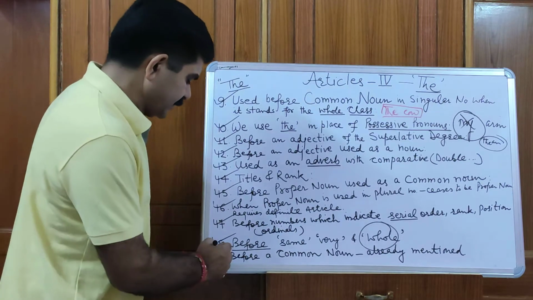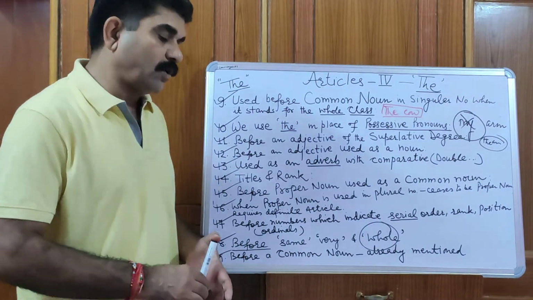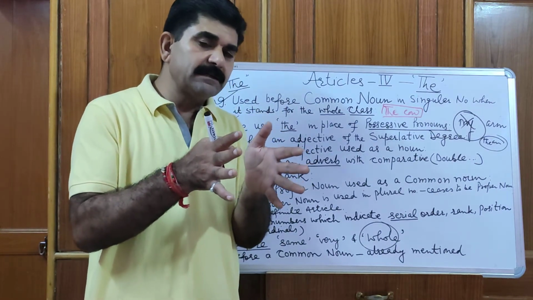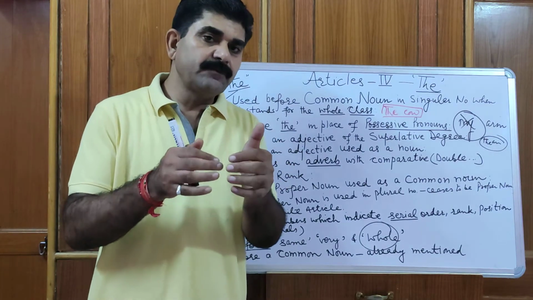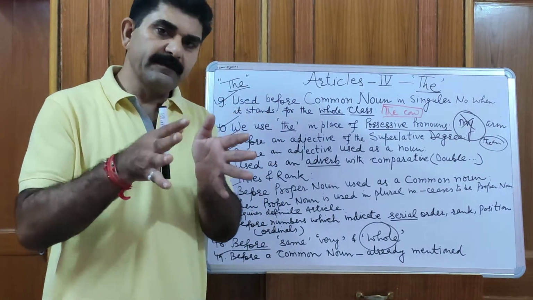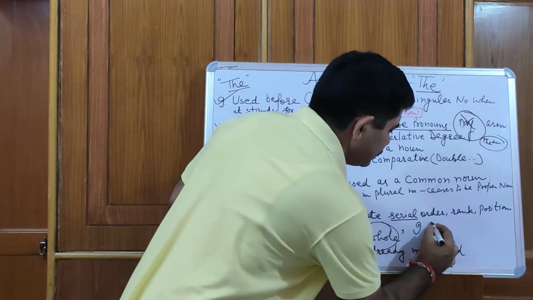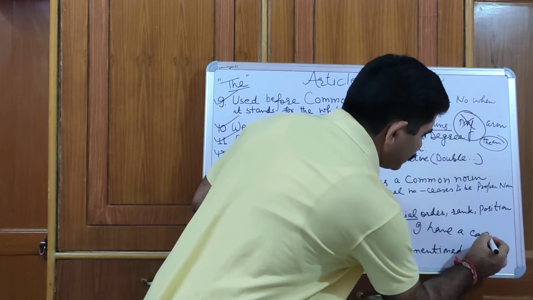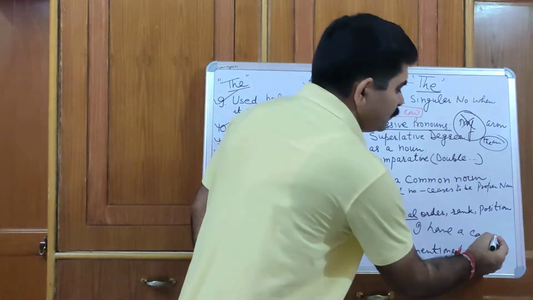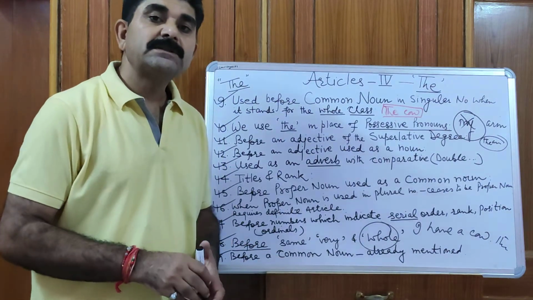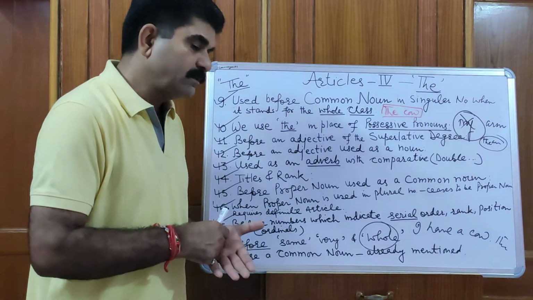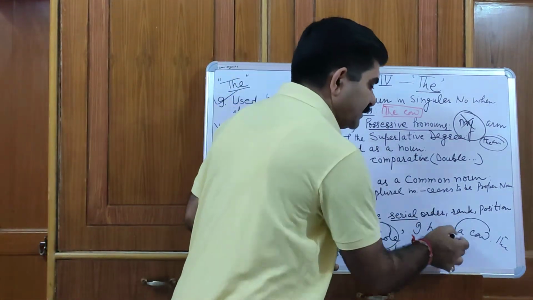Then next point is the before a common noun already mentioned. When a common noun is mentioned earlier, we shall use article the when it appears next time again. For example, I have a cow. Now we have mentioned the noun cow, so next time we will use the. I have a cow. The cow eats grass. The cow is black. I love the cow. Which cow? The one that you have mentioned earlier.